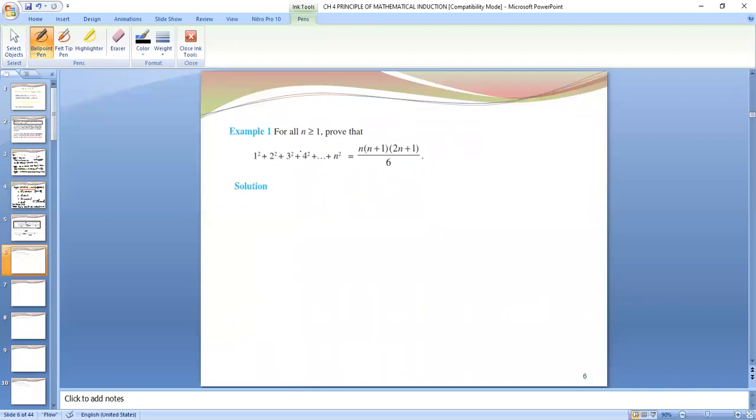So now the question is: for all n greater than or equal to 1, prove that 1 square plus 2 square plus 3 square plus 4 square plus up to n square is equal to n into n plus 1 into 2n plus 1 upon 6. Okay, before that we will be doing one more question, so that you will be able to understand calculations very clearly.